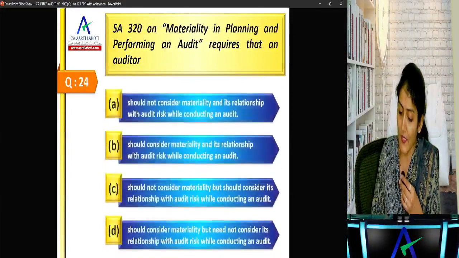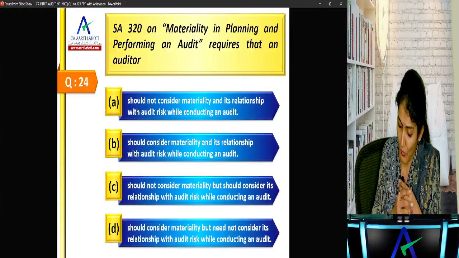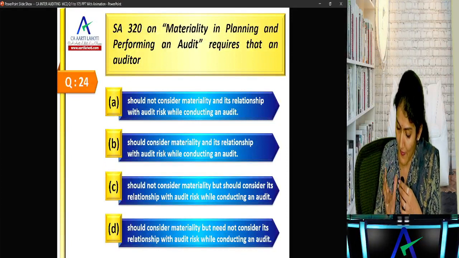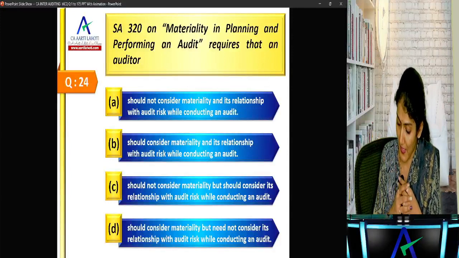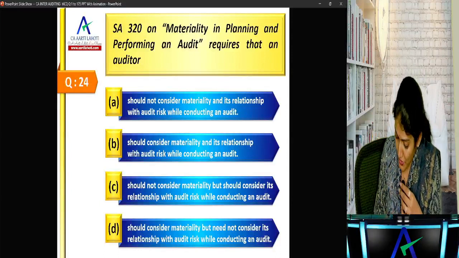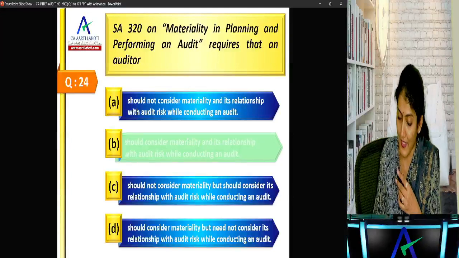Okay, SA 320, materiality requires that an auditor should consider materiality and its relationship with audit risk while conducting the audit, or not consider materiality. The auditor should consider materiality and its relationship with audit risk while conducting the audit.